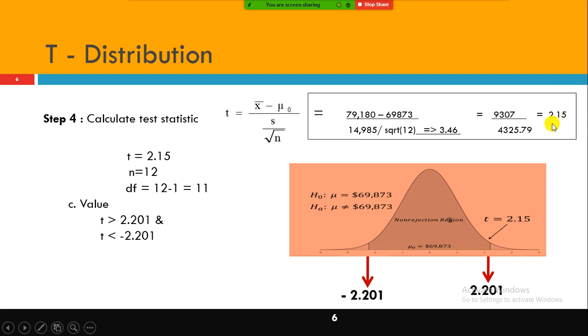It is plus 2.15, a positive value, so it will not go to the negative side at all. Hence you check here: 2.15 is obviously not greater than 2.201, so we are not rejecting.